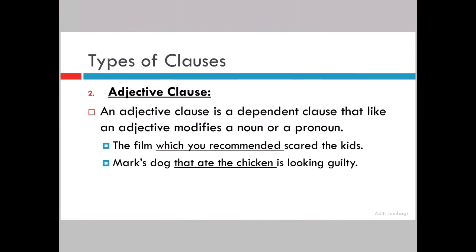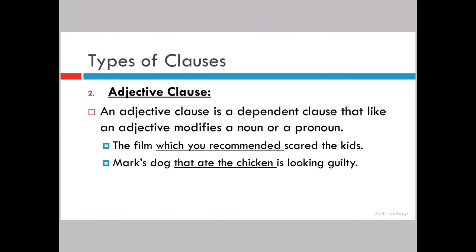Relative adverbs are when, where, why, how. Okay. Now, listen carefully. If there is a noun before the relative adverb, then it is an adjective clause. Why? Because adjectives qualify a noun. Okay. Now the relative adverb in the first sentence. What is the relative adverb? Which. Which is your relative adverb.